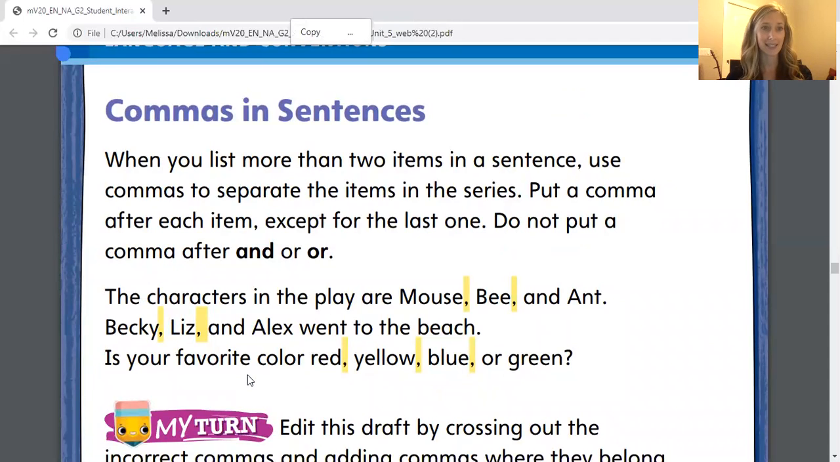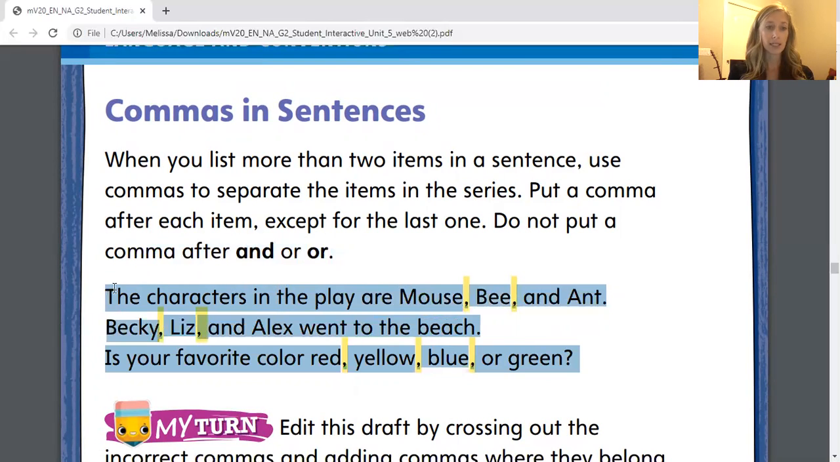Commas in sentences. When you list more than 2 items in a sentence, use commas to separate the items in the series. Put a comma after each item, except for the last one. Do not put a comma after and or the word or. So let's take a look at this example right here. You can see that they've highlighted the commas in yellow. I'll read this to you. It says the characters in the play are mouse, bee, and ant.